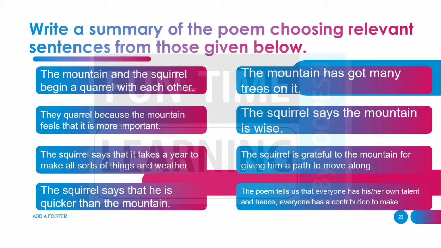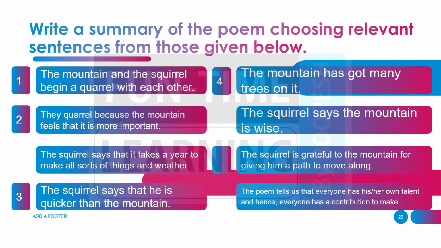Only the important ones are needed. So let us find out in which order we have to arrange. Here's the first one. The mountain and the squirrel begin a quarrel with each other. They quarrel because the mountain feels that it is more important. The squirrel says that he is quicker than the mountain. The mountain has got many trees on it.